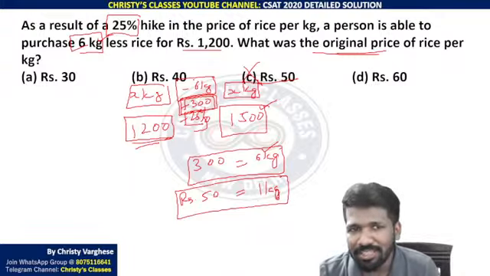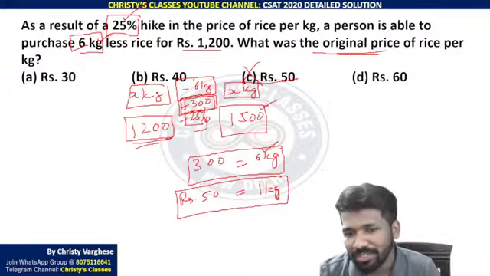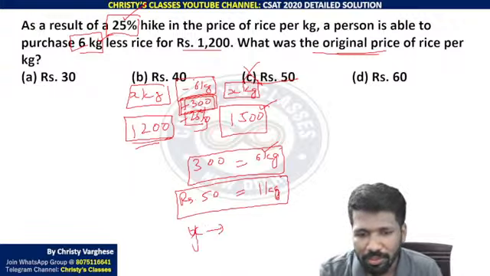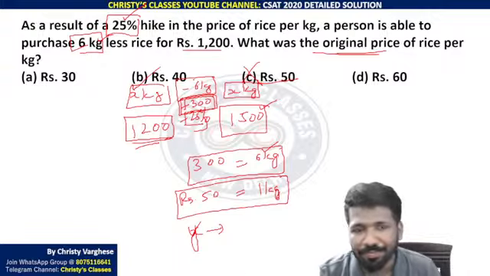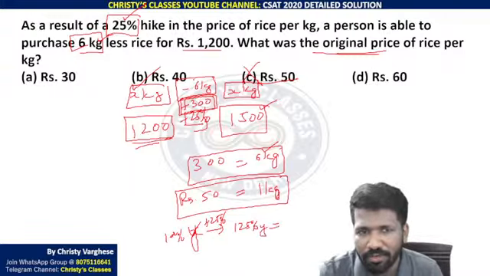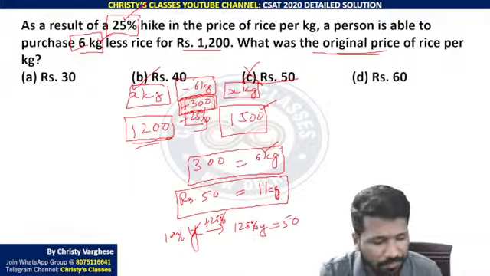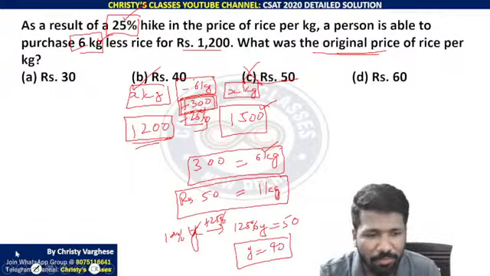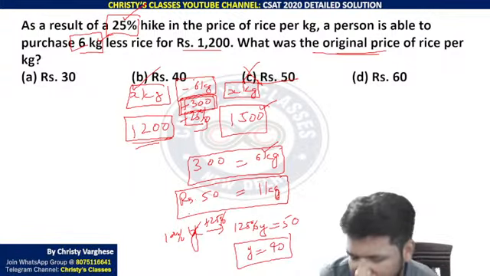Now old price plus 25% is the new price. Per kg also that is true. So if x is the old price, or if y is the old price, because I already used the term x here. If y is the old price, original price, 25% added means 100% of y plus 25% of y, that is 125% of y, which is equal to 50. Now from that you can solve it and get 40 as the old price, or use options. That is even easier if your arithmetic skills are not very fast.